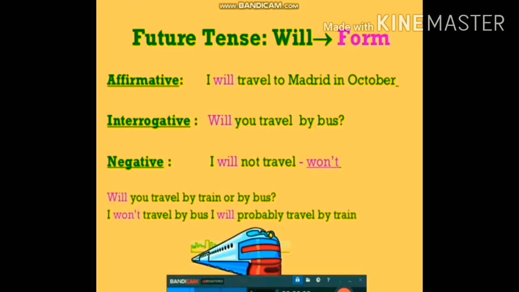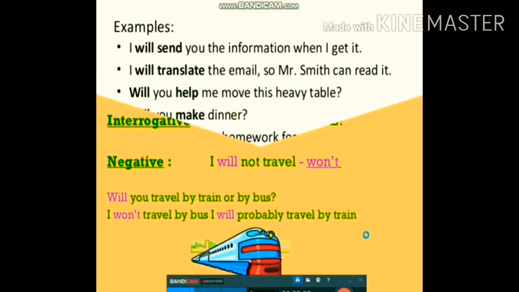It can be written or spoken like I won't travel. Will you travel by train or by bus? So it's a question mark, interrogative sentence. So negative is I won't travel by bus. I will probably travel by train. And this is an affirmative sentence that is mixed with a negative sentence.